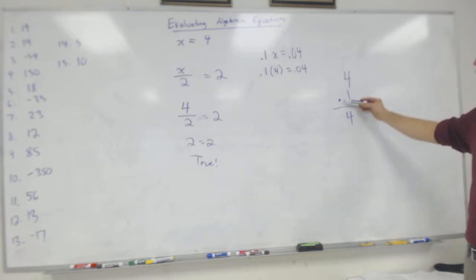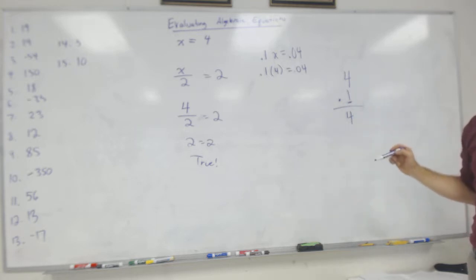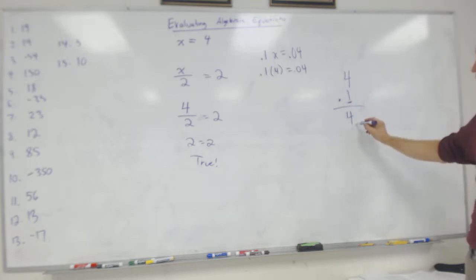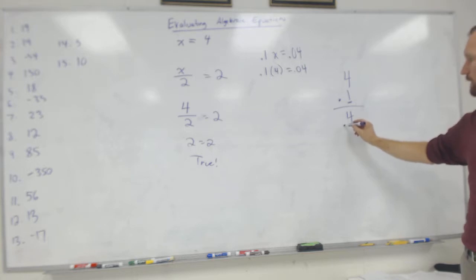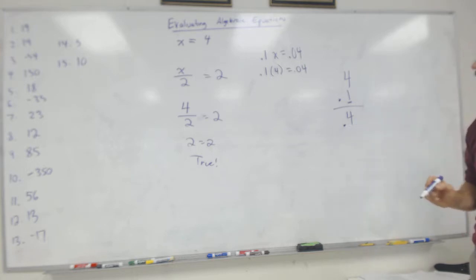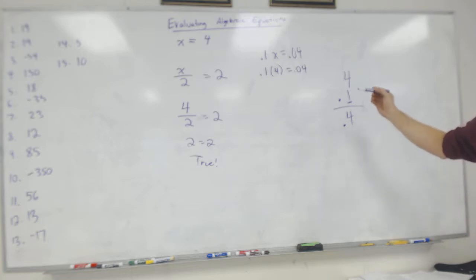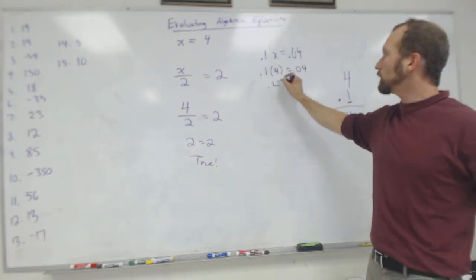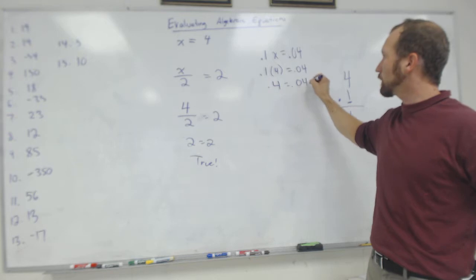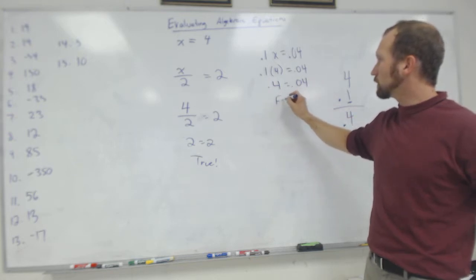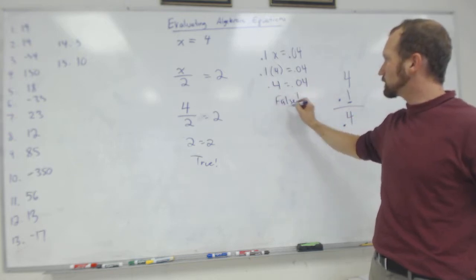Up here, I had one number to the right of a decimal, so I'm going to take my decimal and move it one space over. So 0.1 times 4 equals 0.4. So this would be 0.4 equals 0.04. Is that true? That's false.